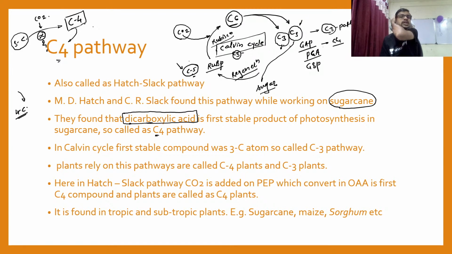In a Calvin cycle, the first stable compound is made up of the 3 carbon atom, and that's why we called it a C3 cycle. Okay, so there is no any rocket science behind the C3 and the C4. Okay, so in a Calvin cycle, first stable compound was the C3, and so called a C3 pathway. So here the first stable compound is a C4, and that's why we called it a C4 pathway. Okay, so let's see, plants relying on these pathways are called as the C4 plants and C3 plants.